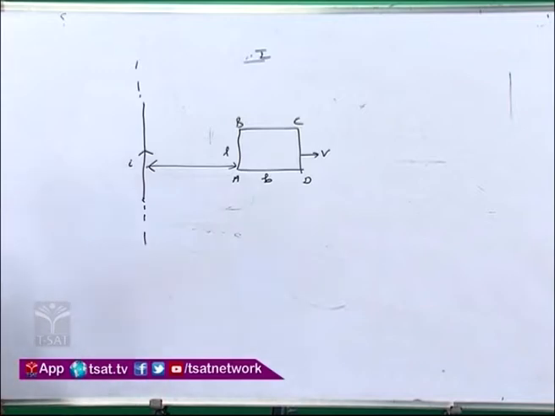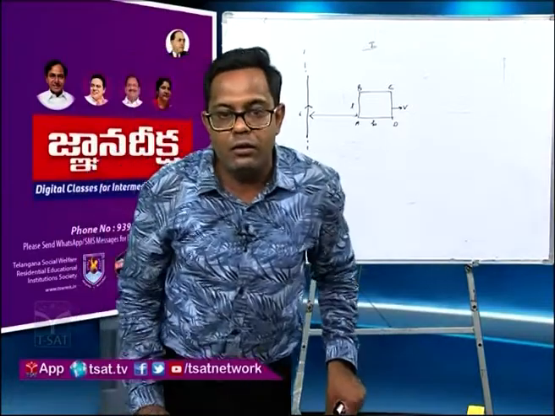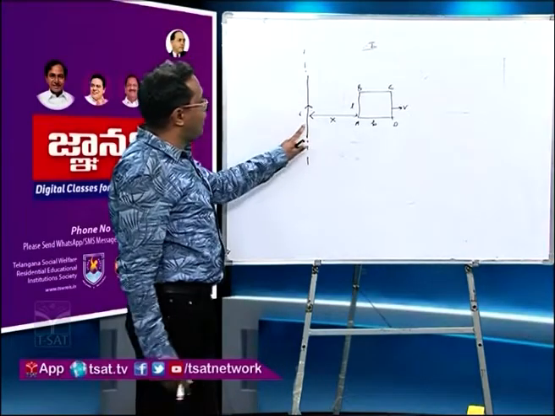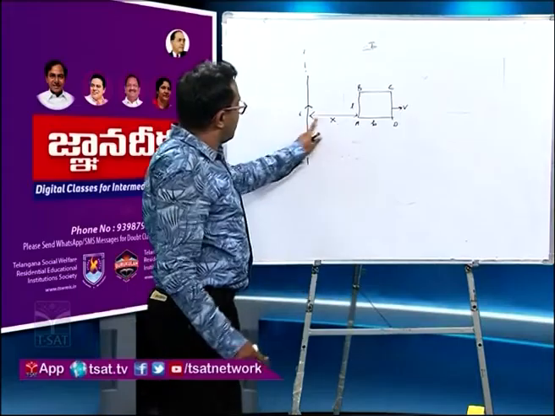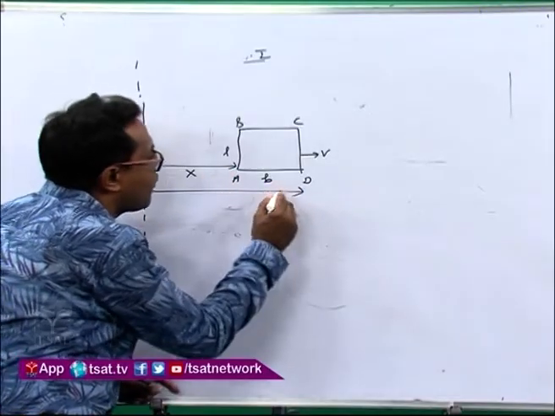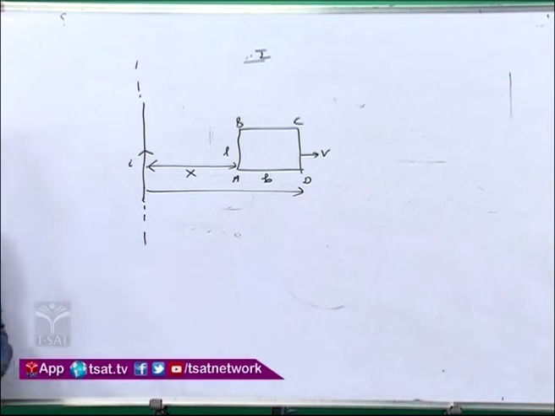But you know the magnetic field at a distance, let us say this distance is x, will be different. The magnetic field at this distance, and the magnetic field due to the wire at CD, are different. So now how to solve this type of problem?